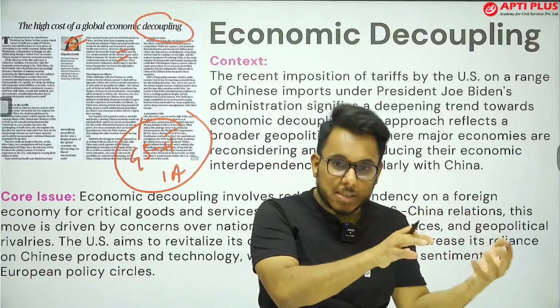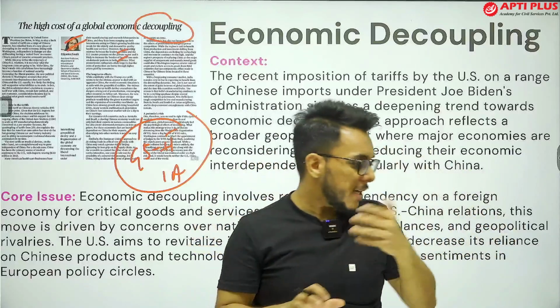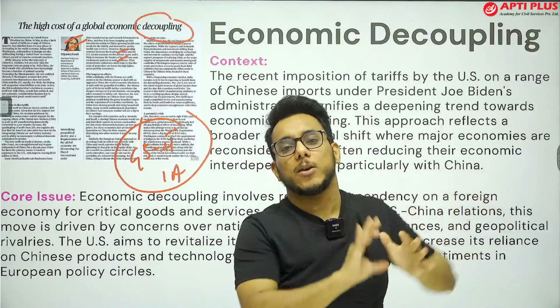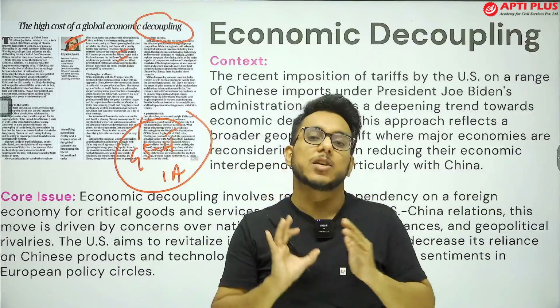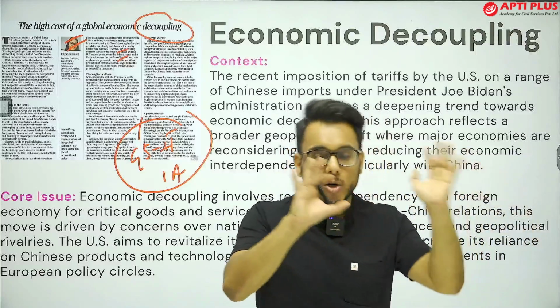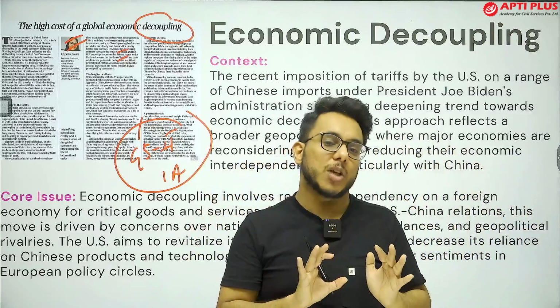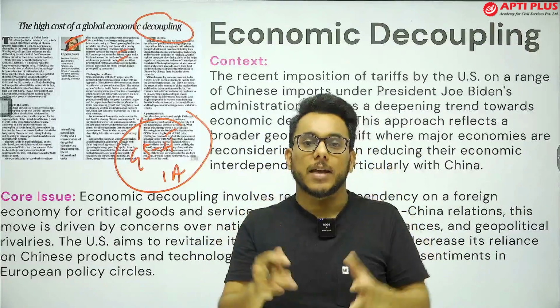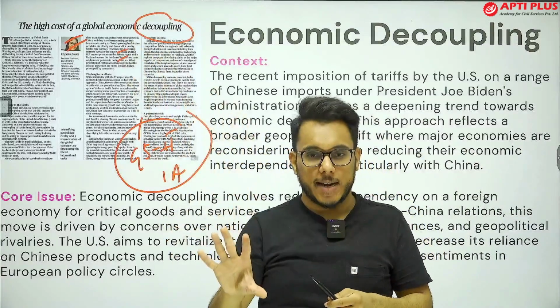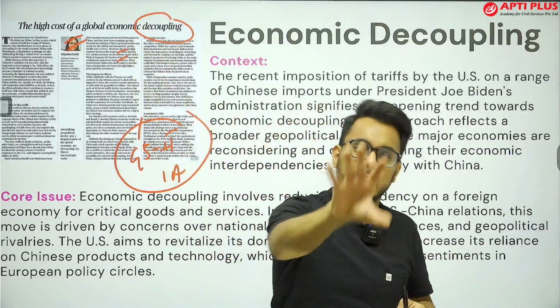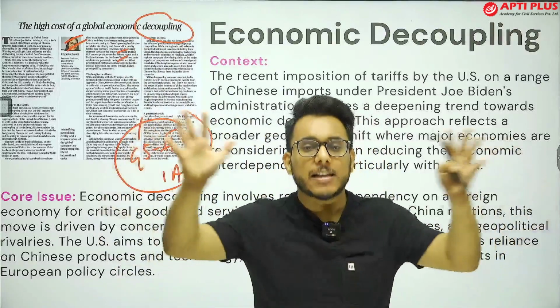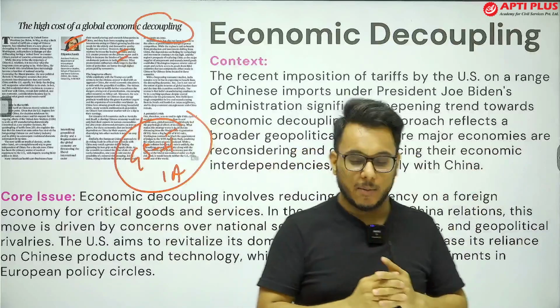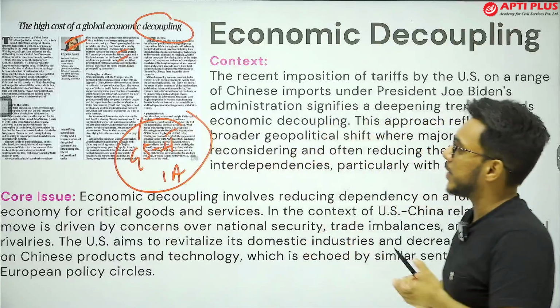And as the US's industries are dependent on China, what might happen? They will face a kind of economic crisis. So there's a threat of trade weaponization by China. Therefore, countries don't want to depend too much on China, and they are now decoupling. It means they are detaching from China and getting attached to other countries. They are expanding and diversifying their supply chains. This is something that is being done.